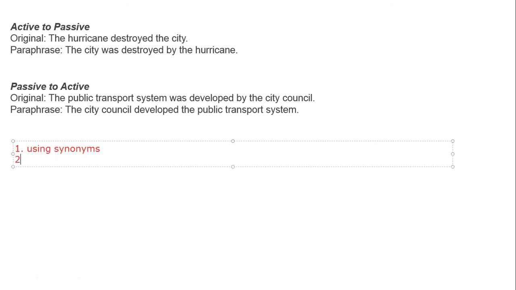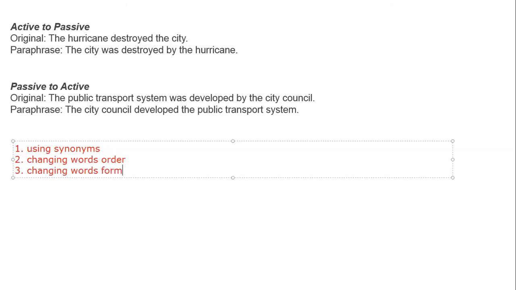Number 2, we studied changing the words order. Number 3, we studied changing the words form. And the 4th one, we studied changing active into passive or passive to active.